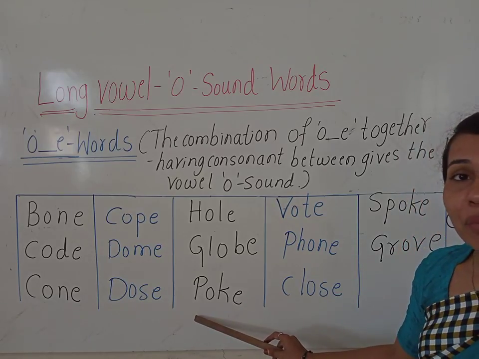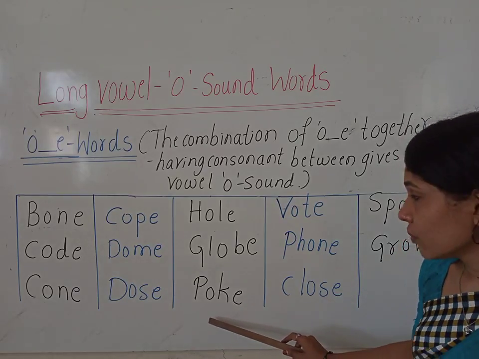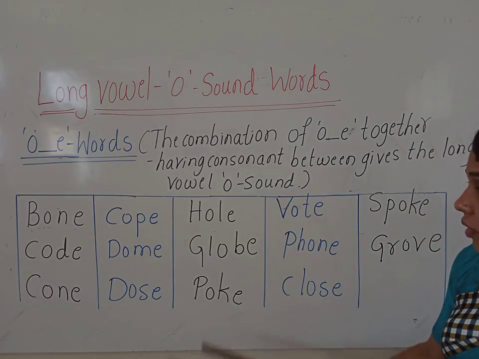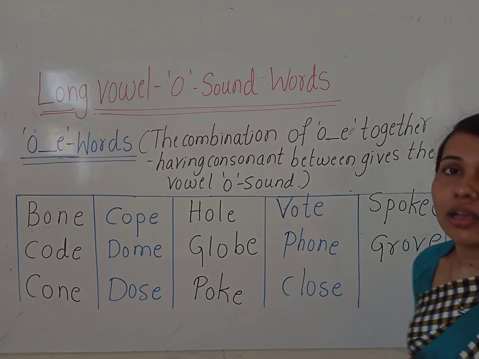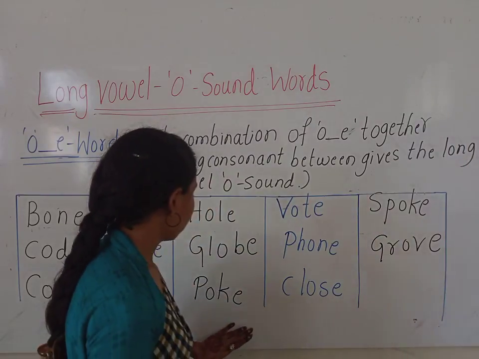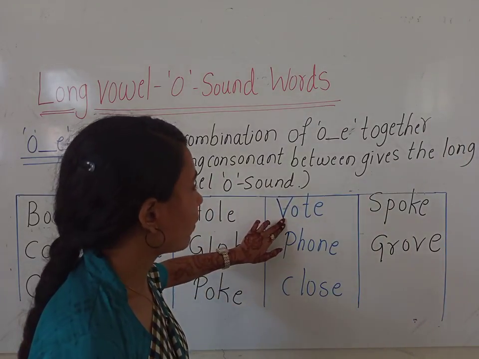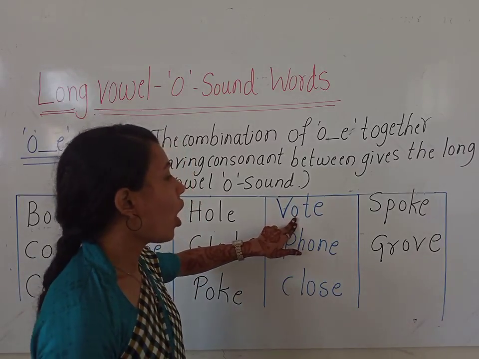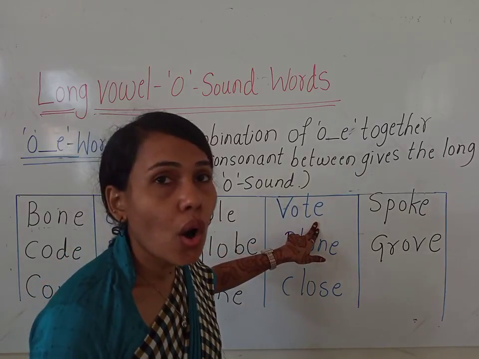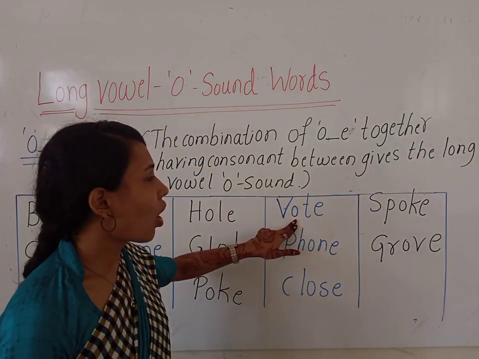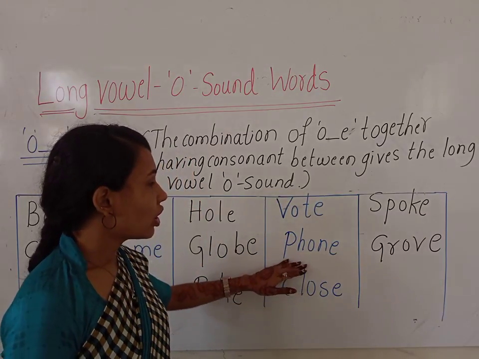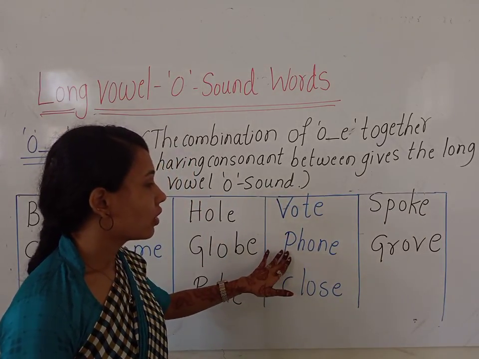What is the sound of P, children? Poke. Okay, now look at the next word. What is the sound of O? Oat. Now look at the next word.